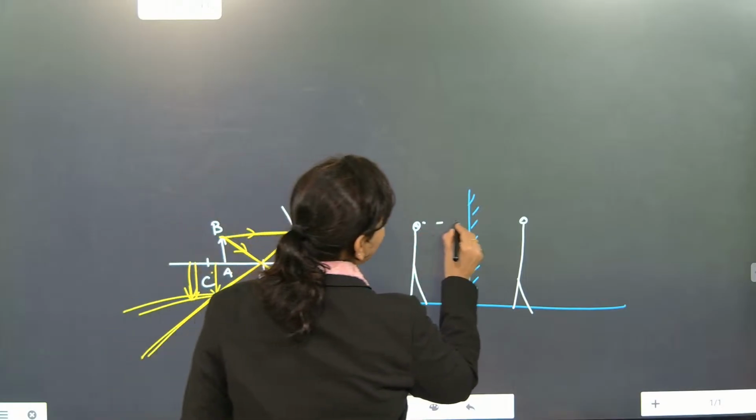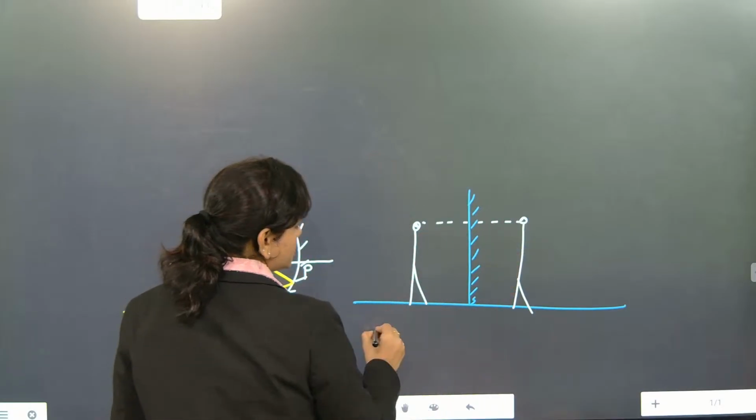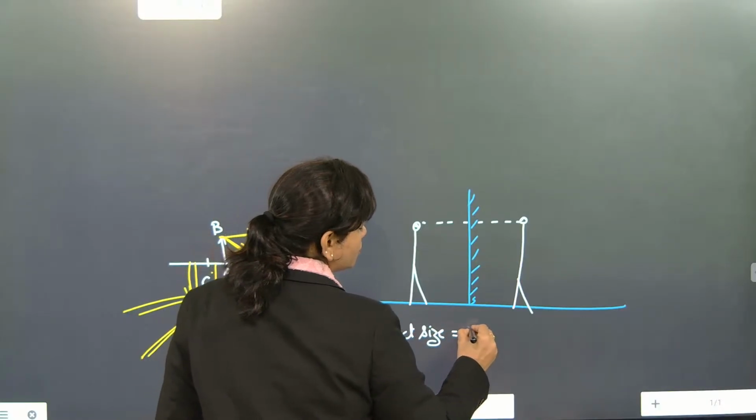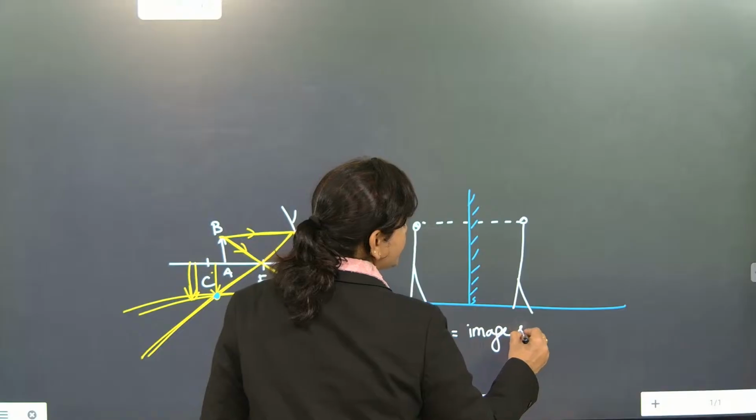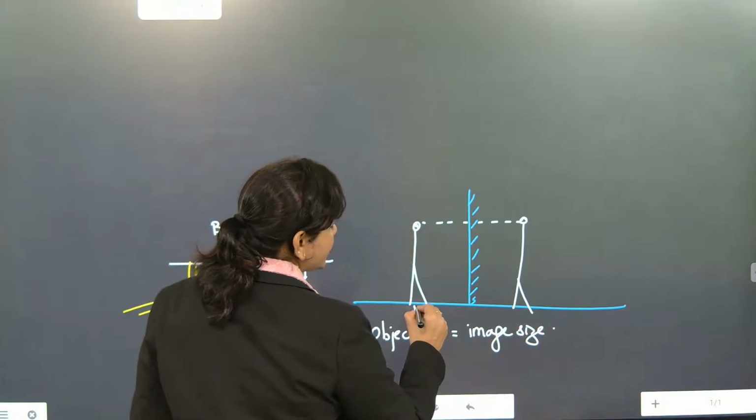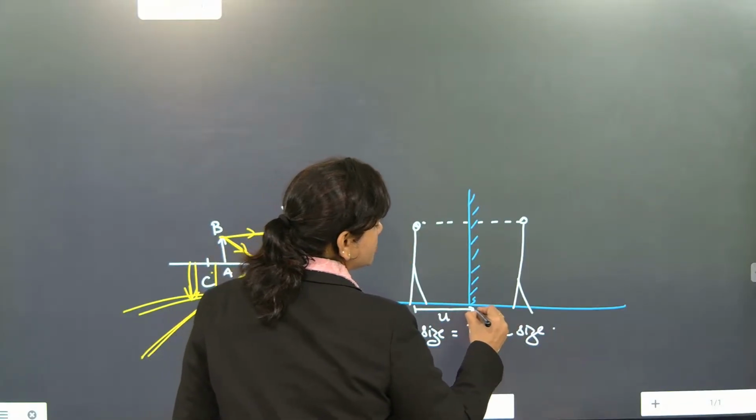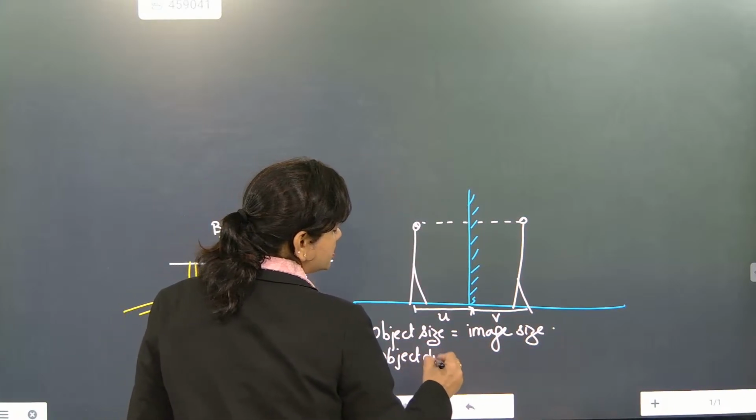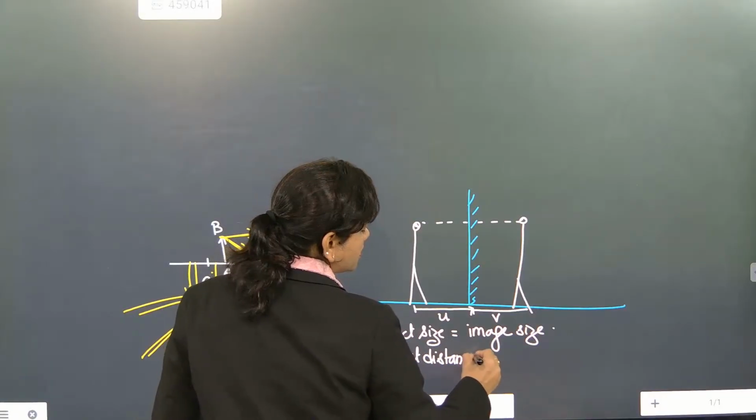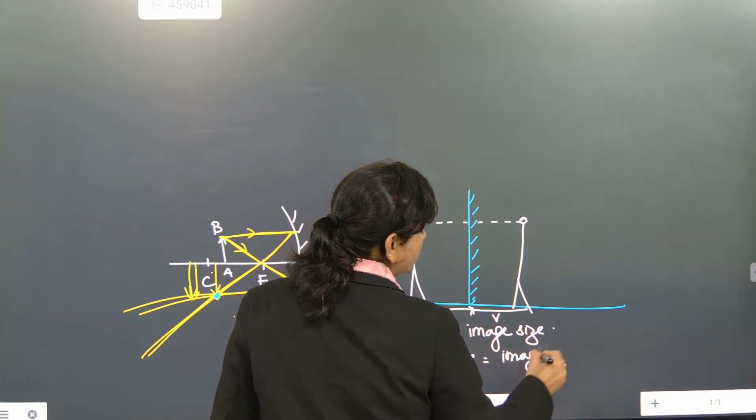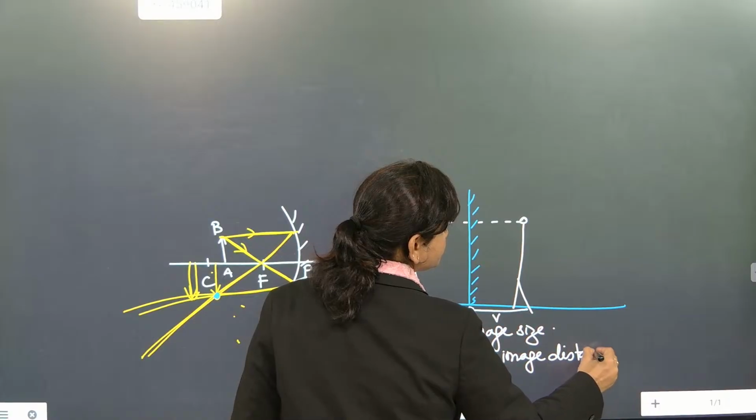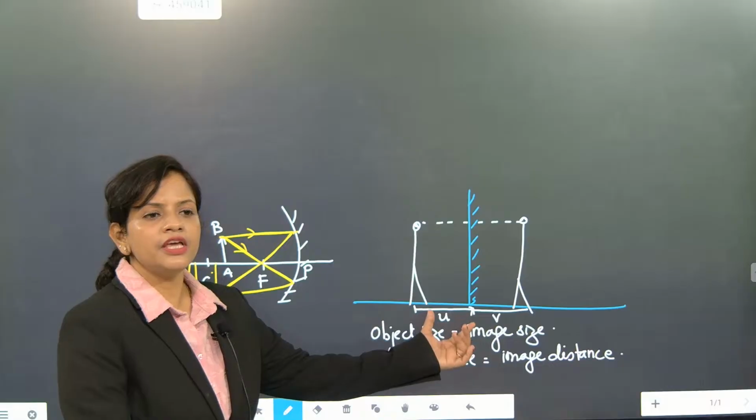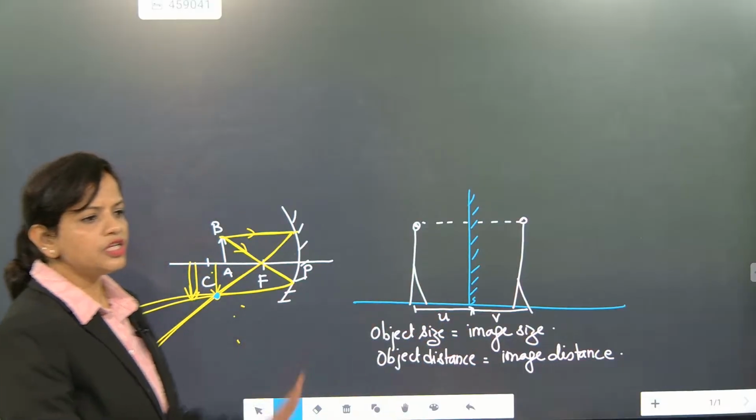Understood? So object size will be equal to image size. Object distance u is equal to image distance. Understood? Object distance is equal to image distance. Got it? So these two things are there.